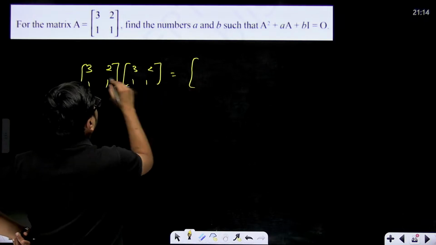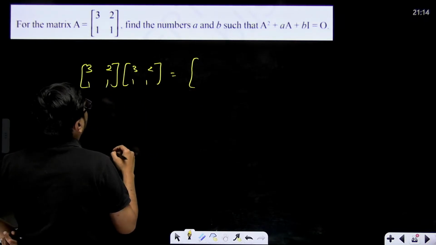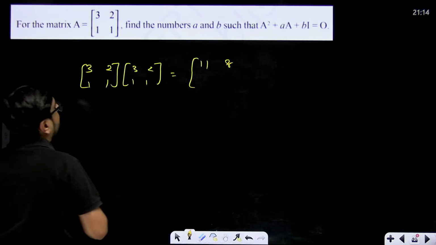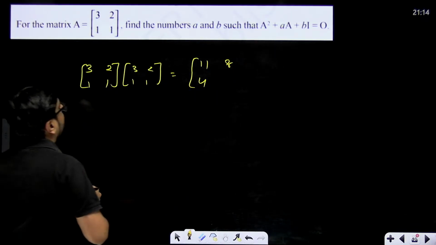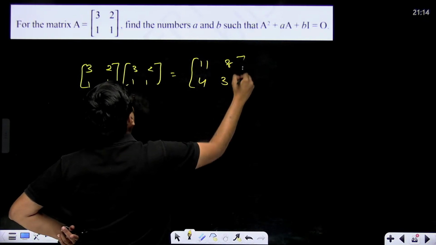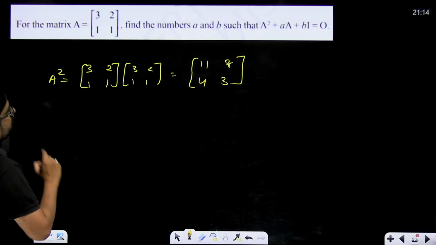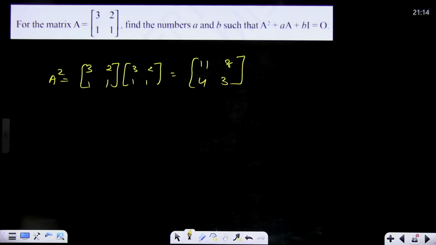So this will become 3 3s are 9 plus 2 into 1, 9 plus 2, 11. Then 6 plus 2, 8. Then 3 plus 1, that means 4. And then 2 plus 1, that means 3. This will be your A square. Check once, 9 plus 2, 11. 6 plus 2, 8, correct. 3 plus 1, 4 and 2 plus 1, 3, correct. This is A square, right?